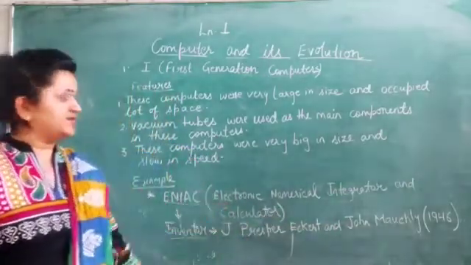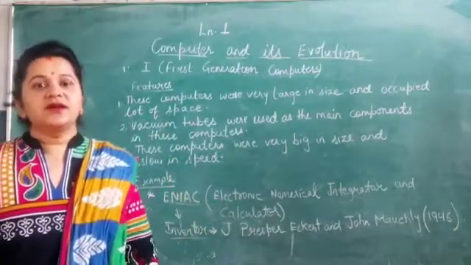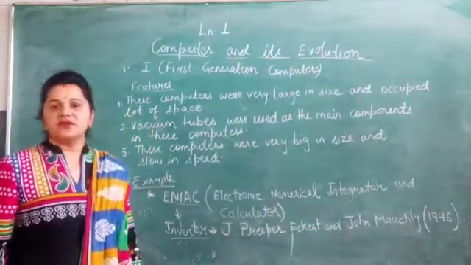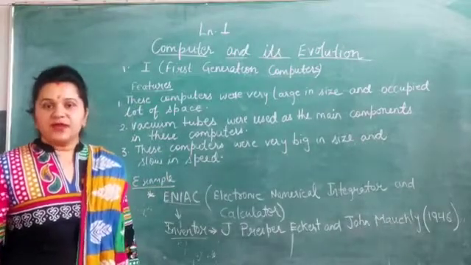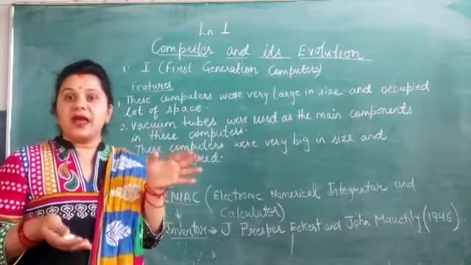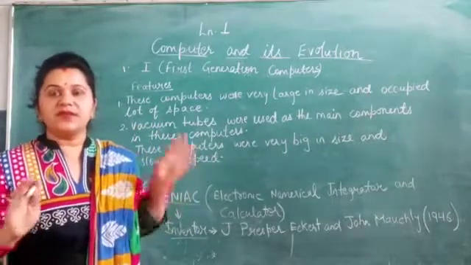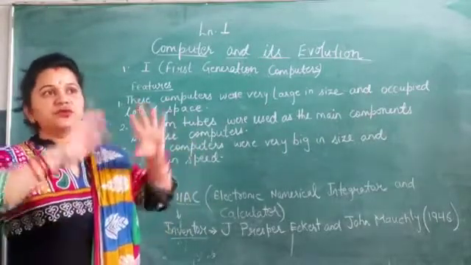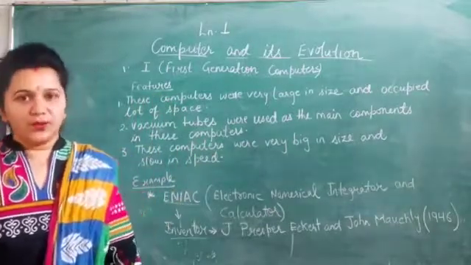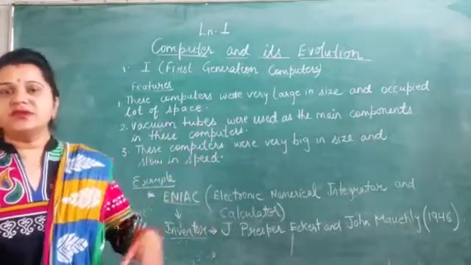So they both were the developers of these first generation computers. Nowadays computers are so small, like laptops, you can carry them from one place to another, but at that time computers were very large in size and their speed was very slow.